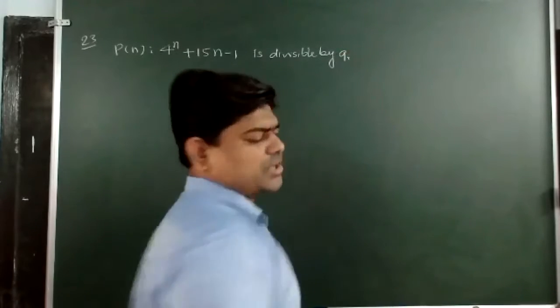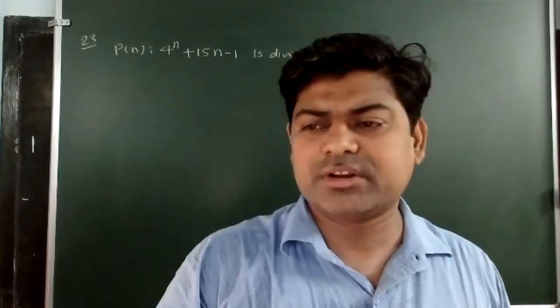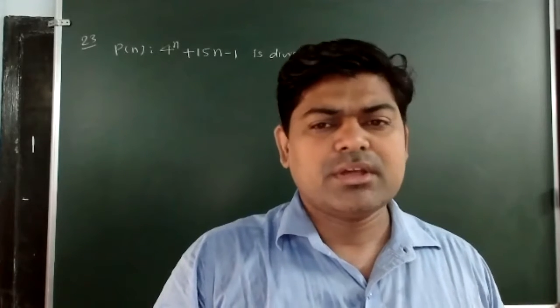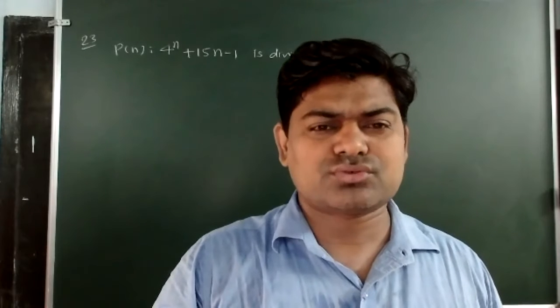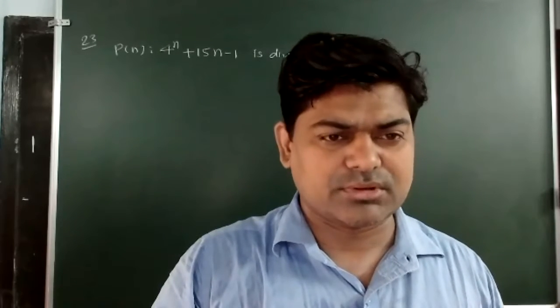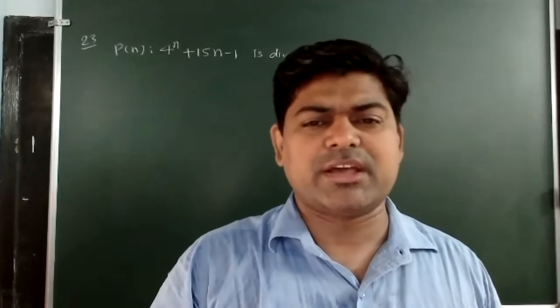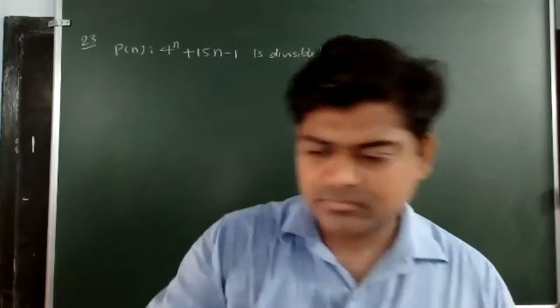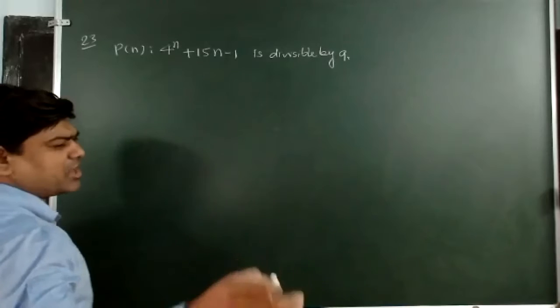Actually, if a number is given which is divisible by another number, like here it is divisible by 9, then I should show that 9 is a factor of this expression. If 9 is a factor of this, then definitely I can say it is divisible by 9. As I told you yesterday, there are 3 steps we have to follow.